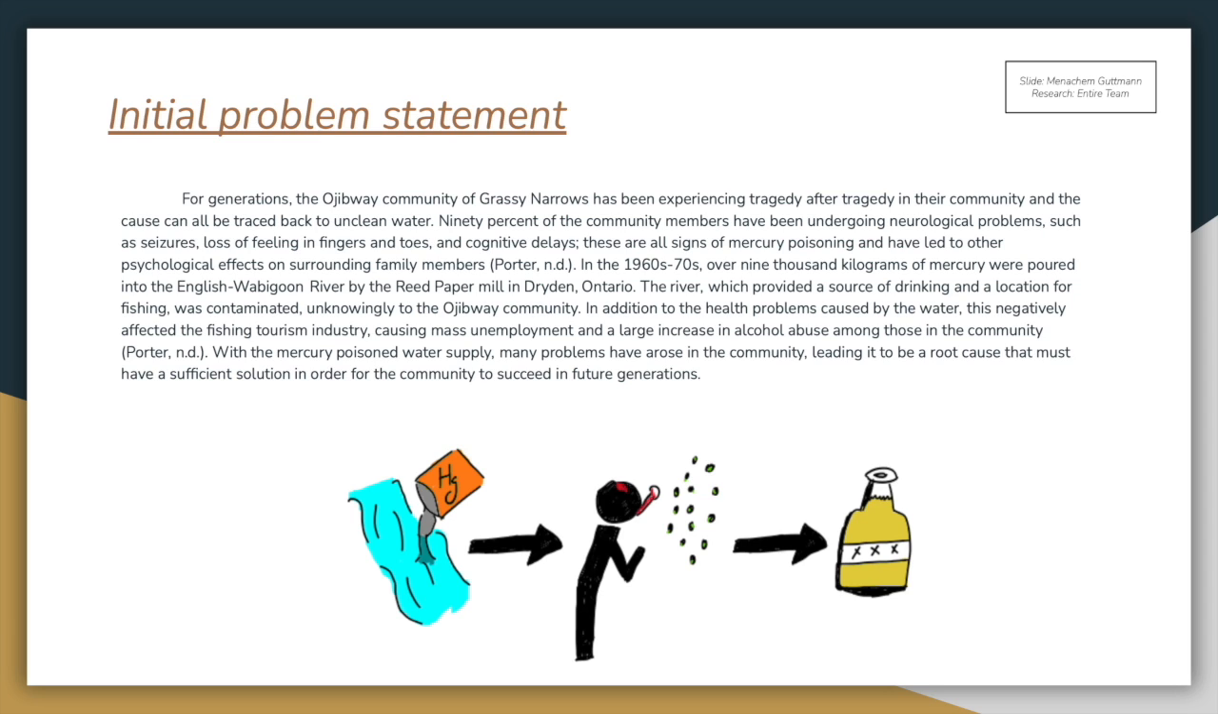In the 1960s to 70s, over 9,000 kilograms of mercury were poured into the English Wabigoon River by the Reed Paper Mill in Dryden, Ontario. The river, which provided a source of drinking water and a location for fishing, was contaminated, unknowingly to the Ojibway community. In addition to the health problems caused by the water, this negatively affected the fishing tourism industry, causing mass unemployment and a large increase in alcohol abuse among those in the community. With the mercury poisoning, poisoned water supply, many problems have arisen in the community, leading it to be a root cause that must have a sufficient solution in order for the community to succeed in future generations.